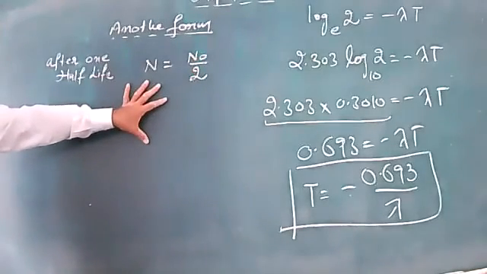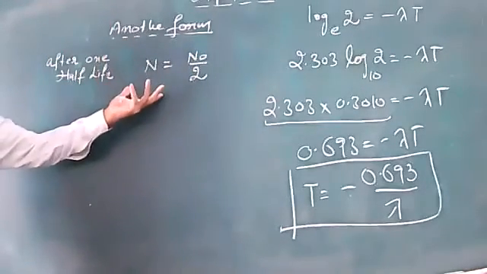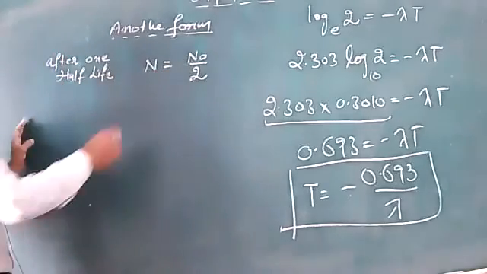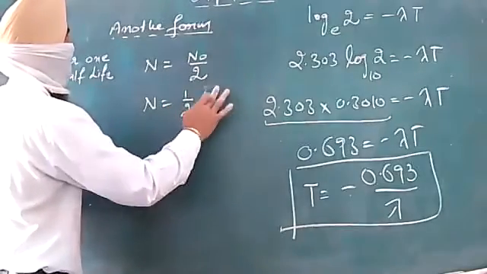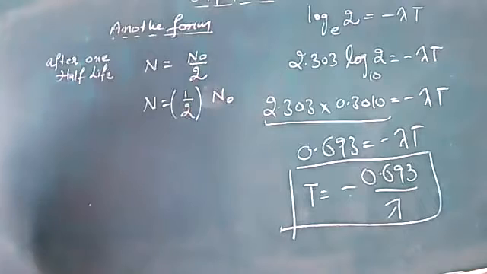One complete half life has gone. Number of atoms left is exactly 1/2. But I can also write that this is equal to 1 by 2 times N naught. I can manage in this manner.